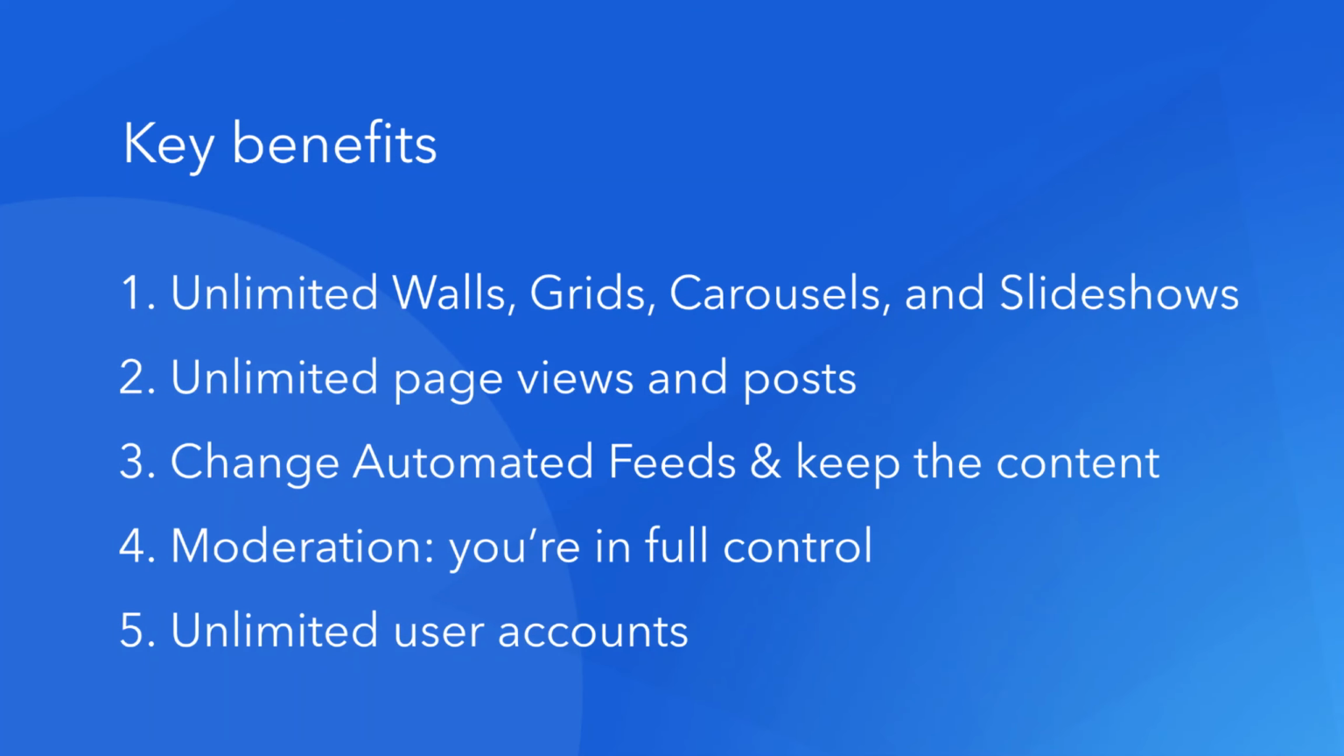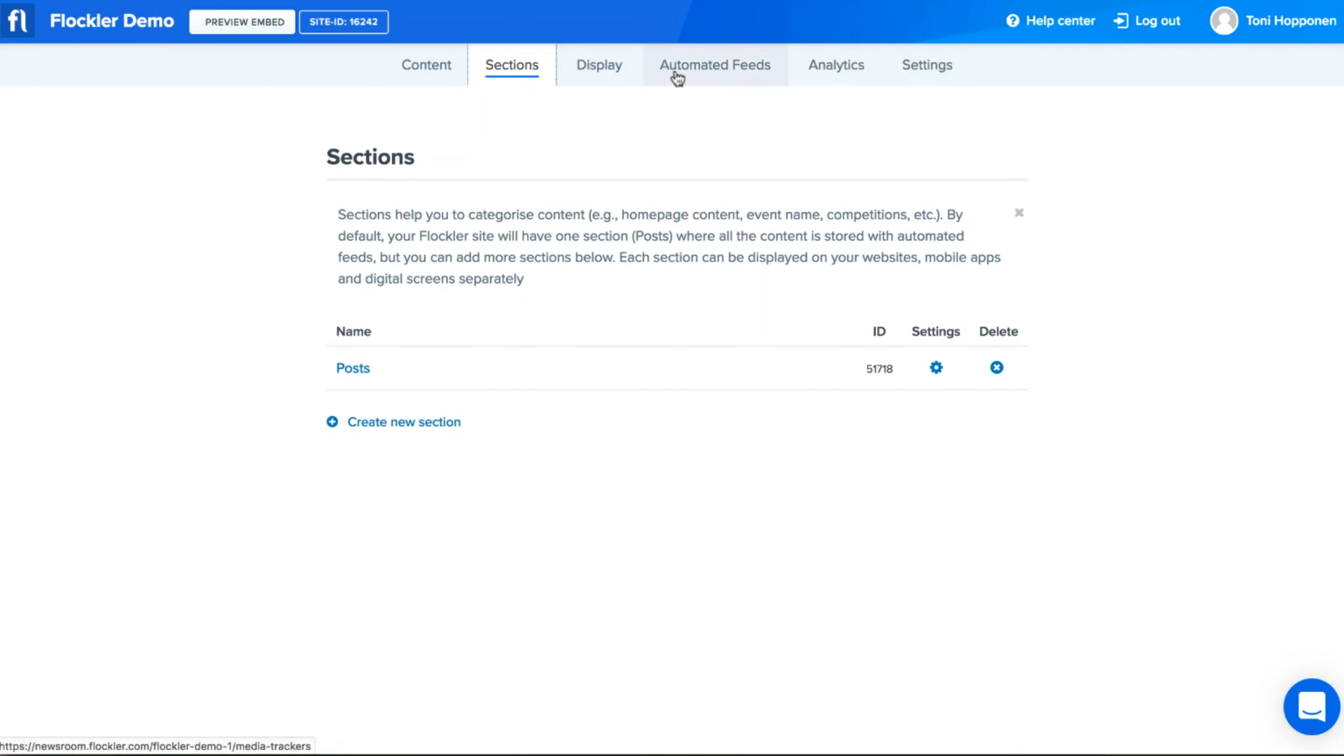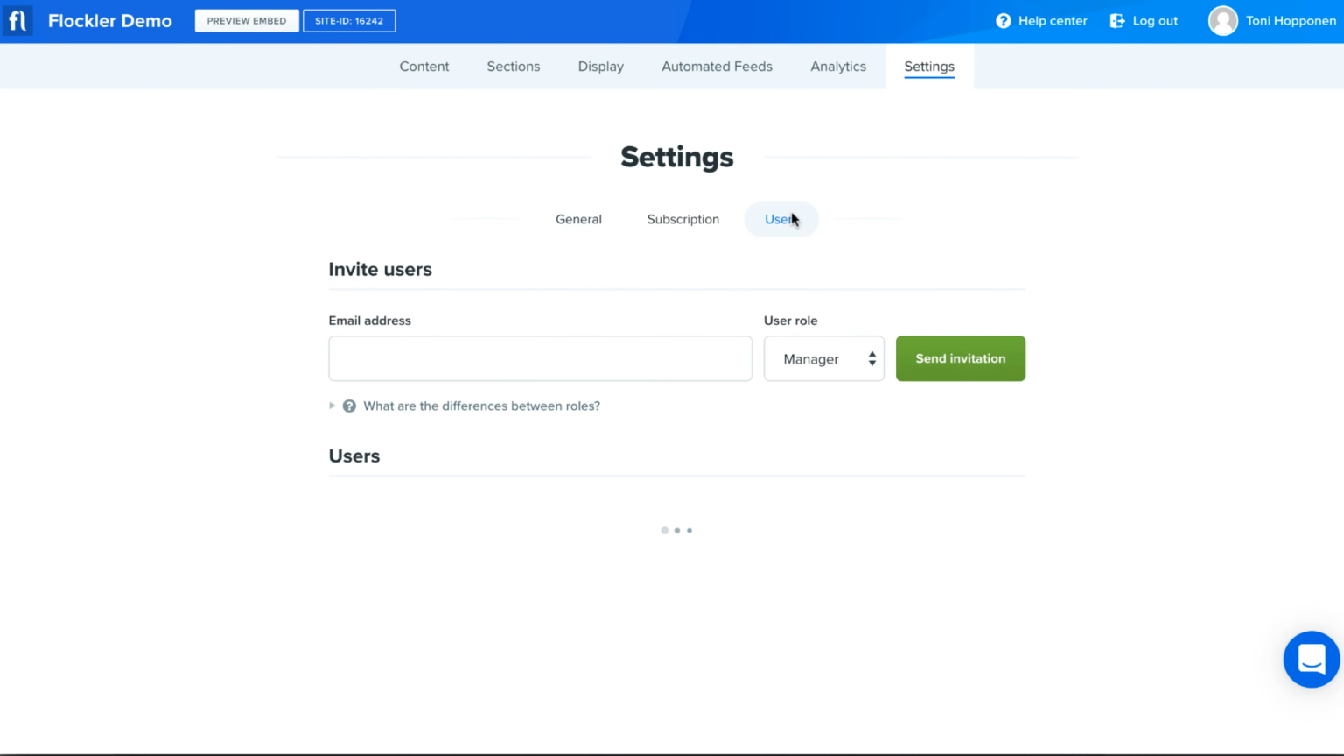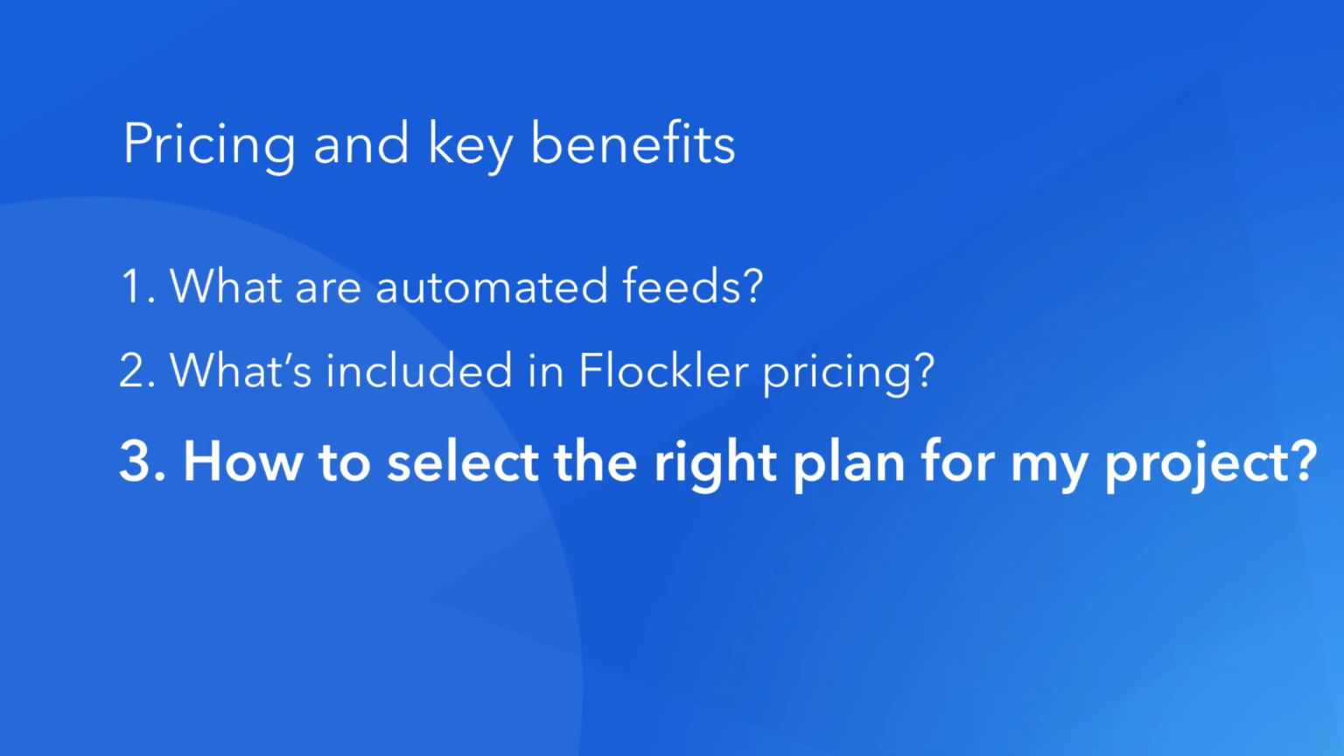Unlimited user accounts. From Flockler's settings, you can invite colleagues to manage feeds and content with you. After logging in, navigate to the Settings tab. Then select Users. Here you can send an invite to a team member. In the final section of this video, I'll help you pick the right plan for your project.